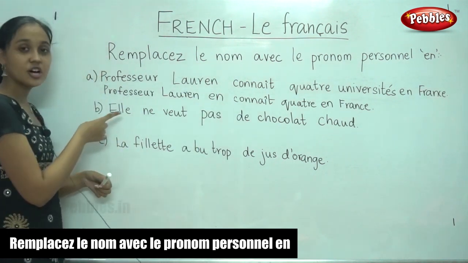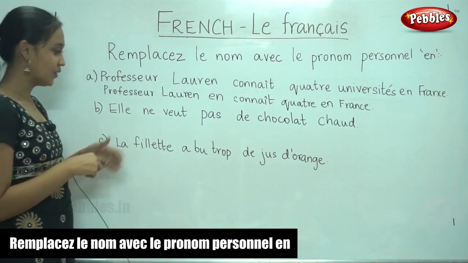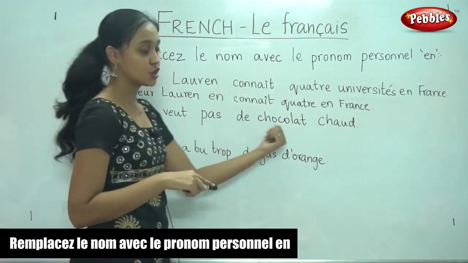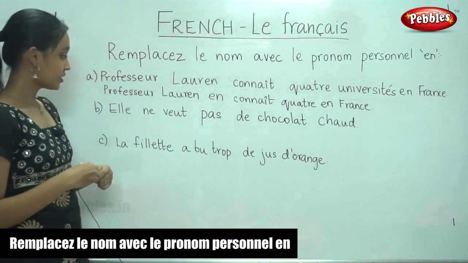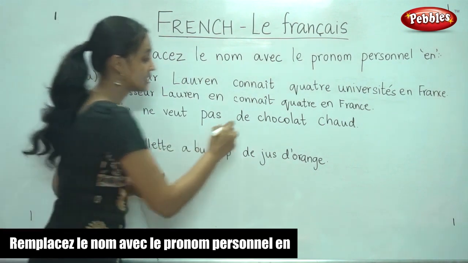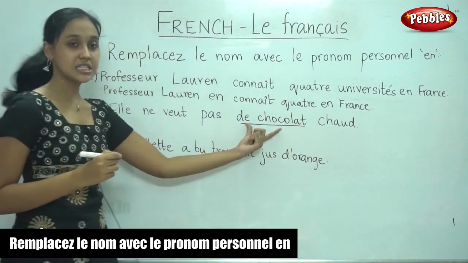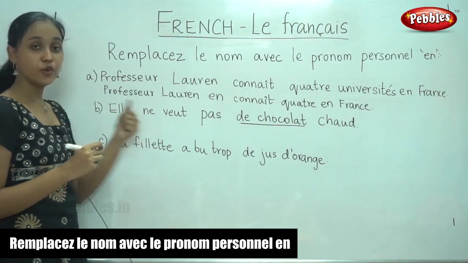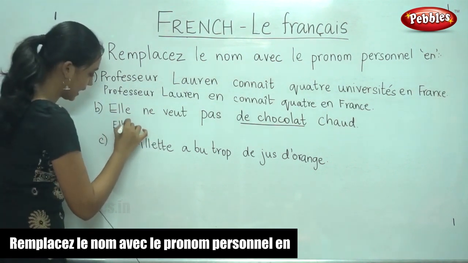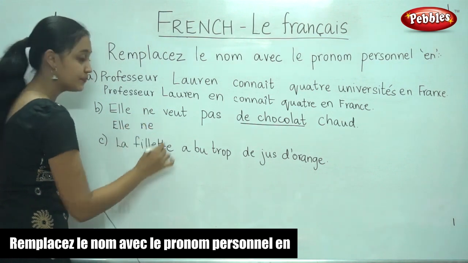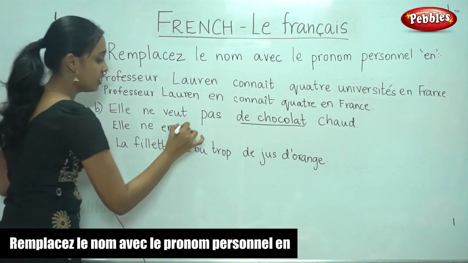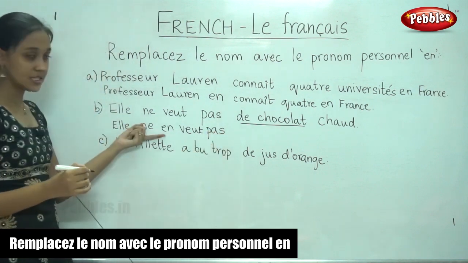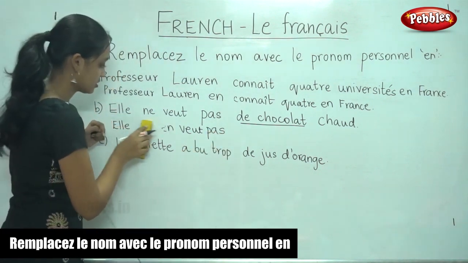The next sentence. Try doing this on your own. I'm sure by now you must have done it because it's very easy. Elle ne veut pas de chocolat chaud. Now, the noun here is the chocolat. This is the noun that needs to be replaced. And where do we place it? Before the verb. Elle ne. Before the verb we have en, veut pas, and yes, now you would have noticed there is a vowel clash.